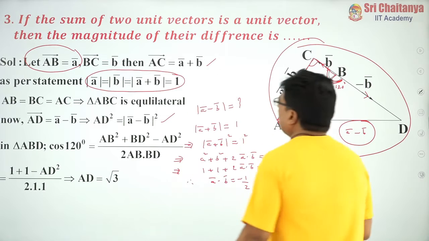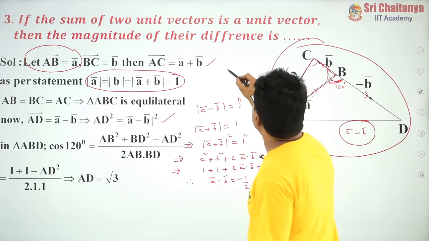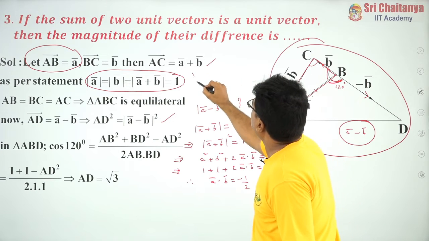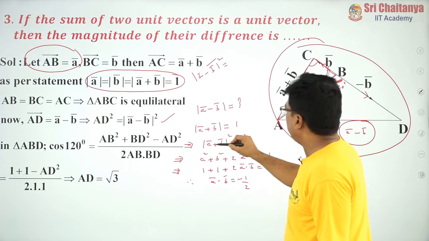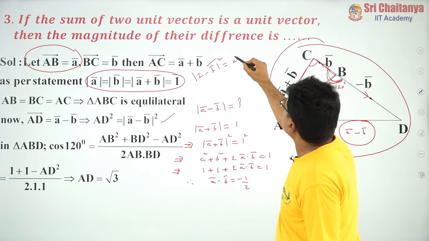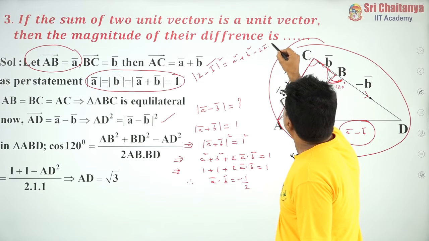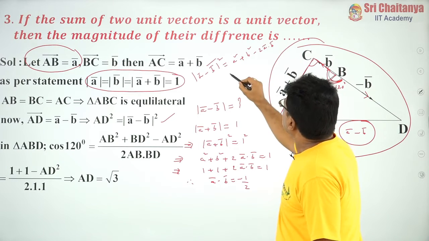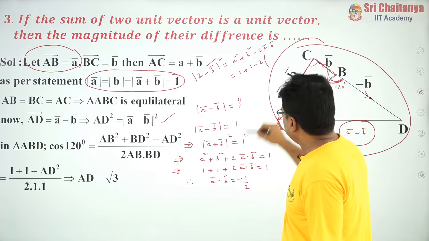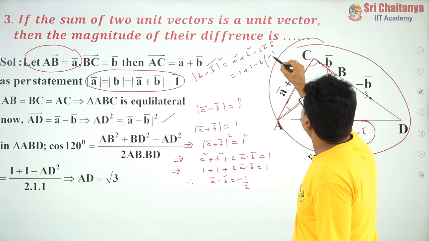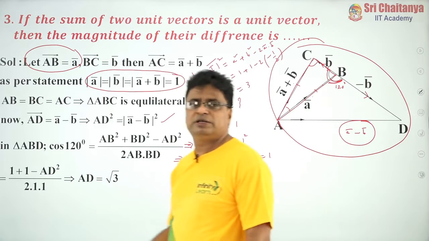But what I want is only mod of A bar minus B bar. So, what is mod of A bar minus B bar whole square? Just like the mod of A bar plus B bar whole square, it is A square plus B square minus 2 into A bar dot B bar. So, this is nothing but 1 and 1 minus 2 into A bar dot B bar, that is minus 1 by 2. After simplification, this becomes 3. Therefore, mod of A bar minus B bar is equal to root 3.